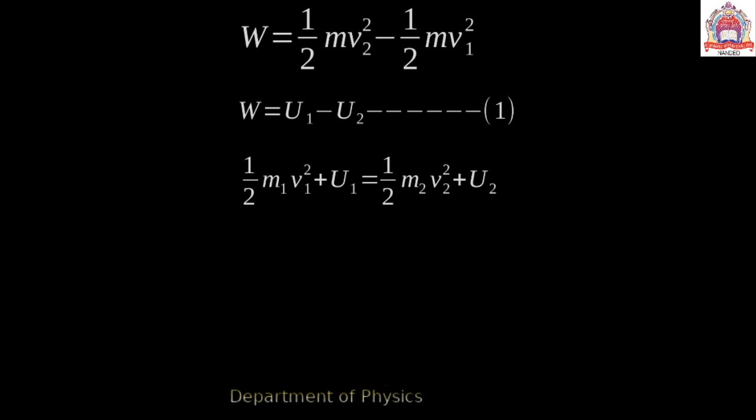So we get half m1 v1 square plus u1 equals half m2 v2 square plus u2. Just we are substituting the value of the work done with the corresponding u1 and corresponding u2. So we are comparing, so the minus sign will change.